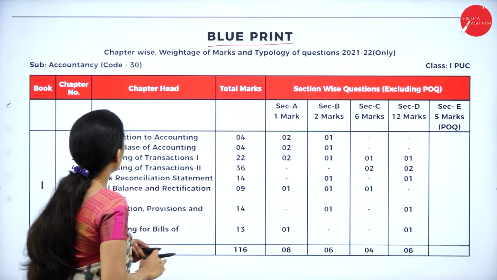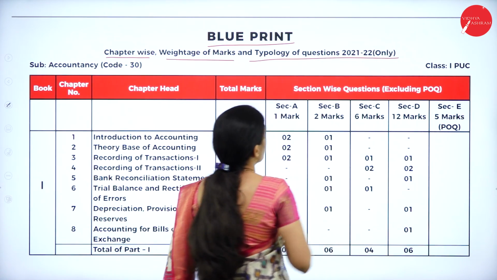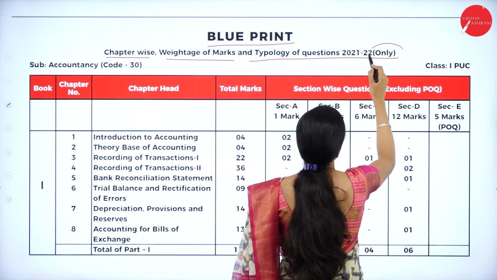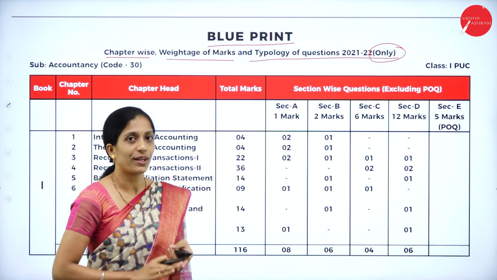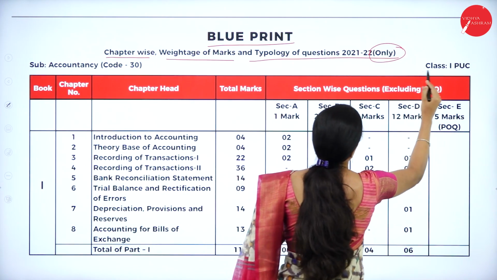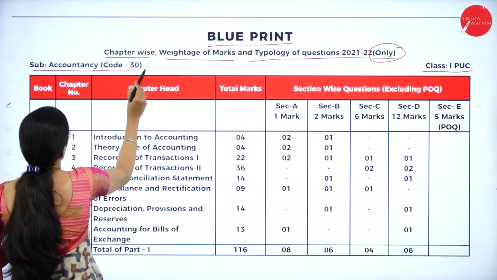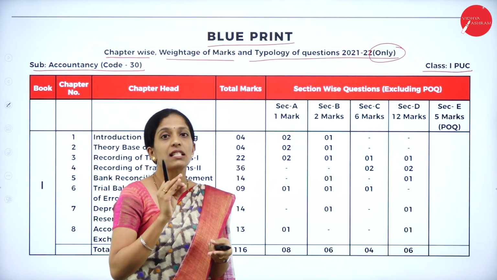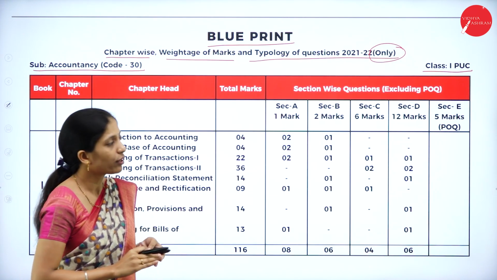Okay, so this is your blueprint. Chapter wise weightage of marks and typology of questions, 2021-22 only. Remember my dear students, they have mentioned the word only in the sense that this blueprint is for 2021-22 only. Okay, so class, that is first PUC. We are going to discuss the first PUC accountancy paper, and you know about the accountancy code, correct? So what is the code for the accountancy subject? That is 3030.